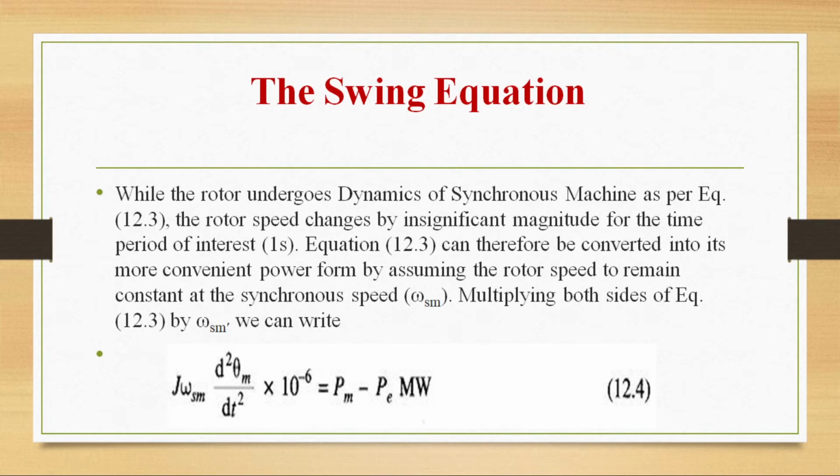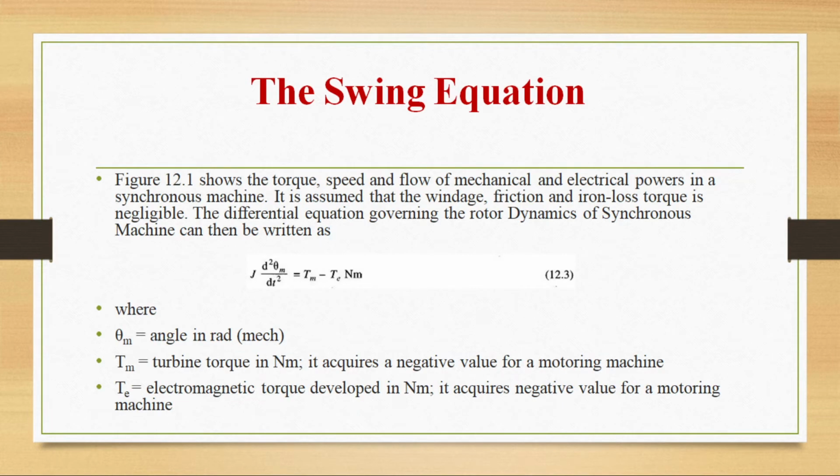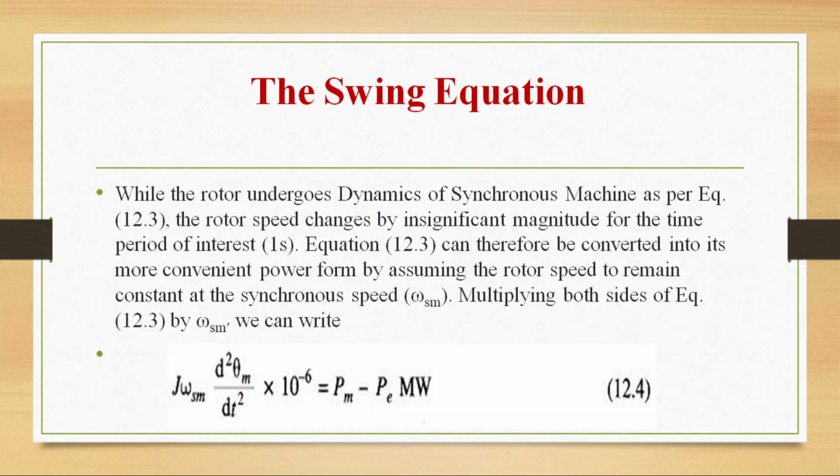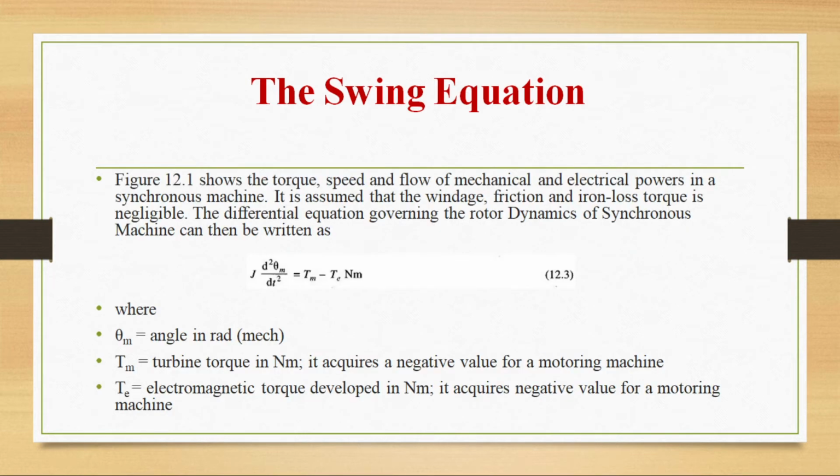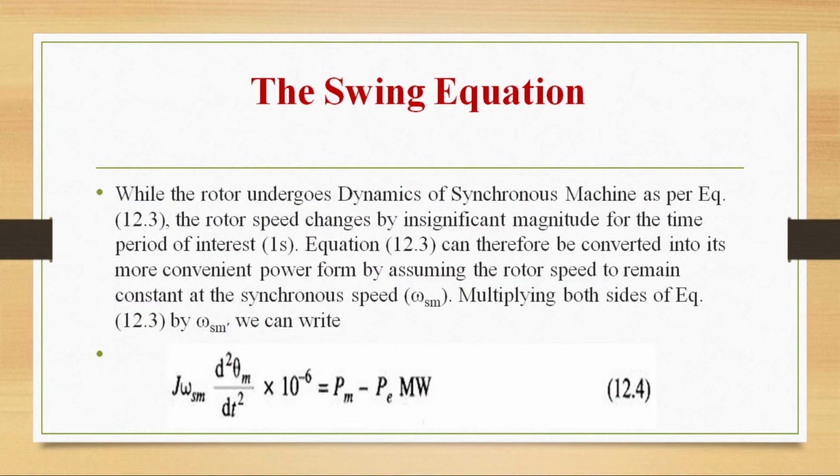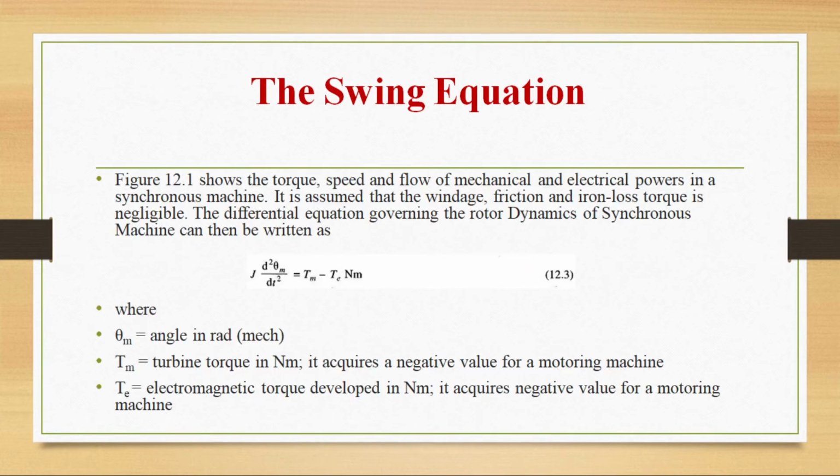While the rotor undergoes dynamics of the synchronous machine, as per this equation, that is J d square theta m by dt square equal to Tm minus Te, the rotor speed changes by insignificant magnitude for the time period of interest, and this equation is converted into its more convenient power form by assuming the rotor speed to remain constant at the synchronous speed. So we are multiplying both sides of the equation by omega Sm. That is J omega Sm d square theta m by dt square into 10 power minus 6 is equal to Pm minus Pe.